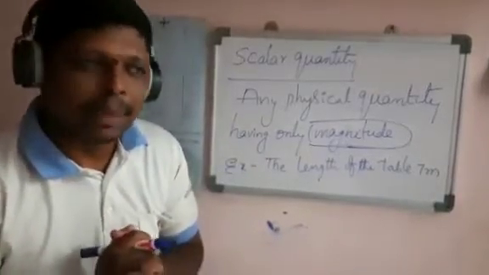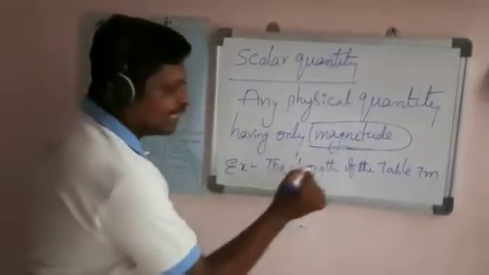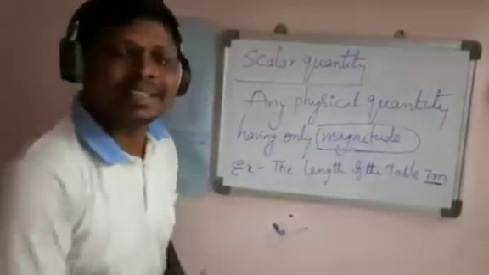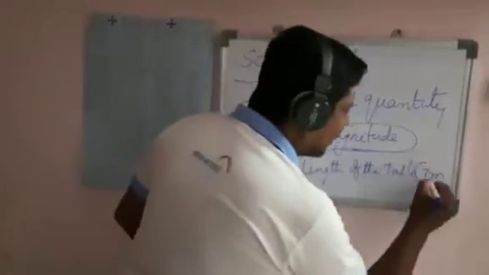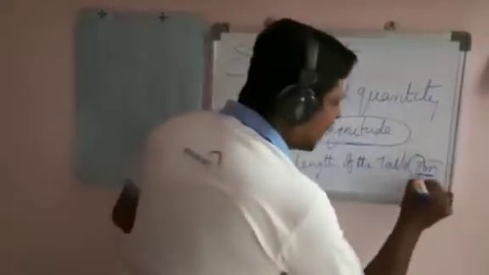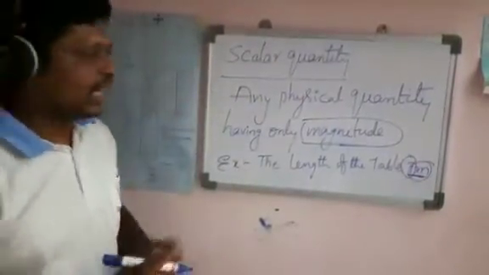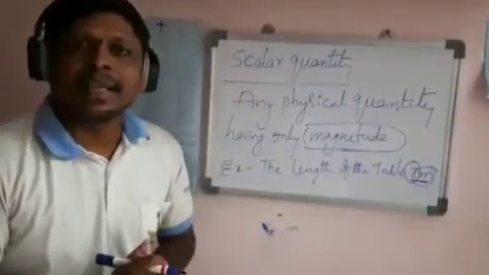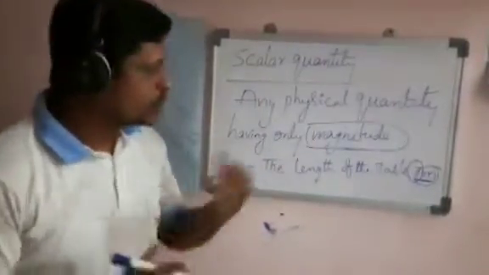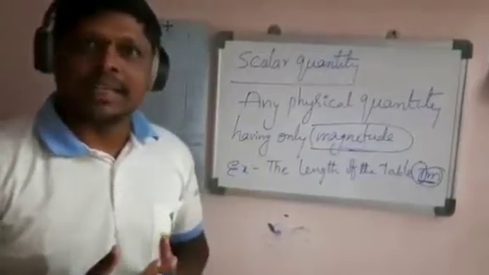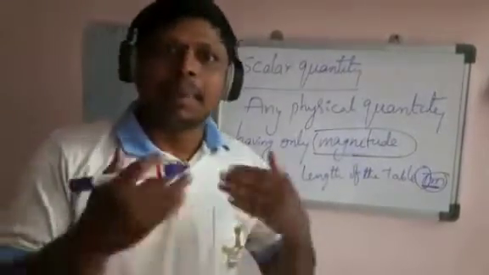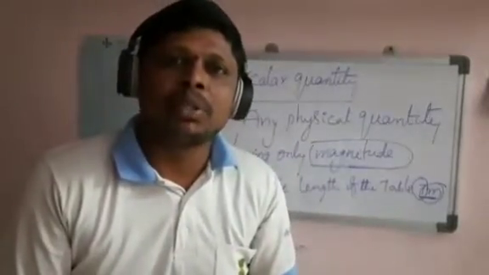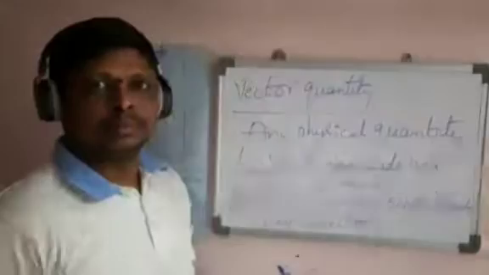Example, the length of the table is 7 meters. 7 is a numerical value, m is the unit. Here no direction is there, that's why it is called a scalar quantity. Examples of scalar quantities are length, mass, time and temperature.